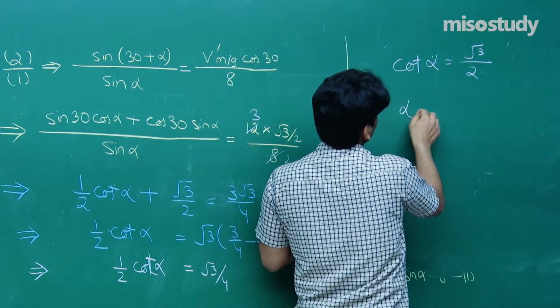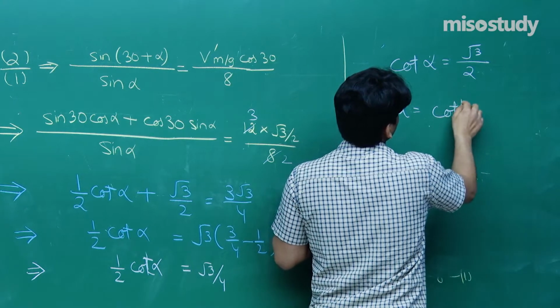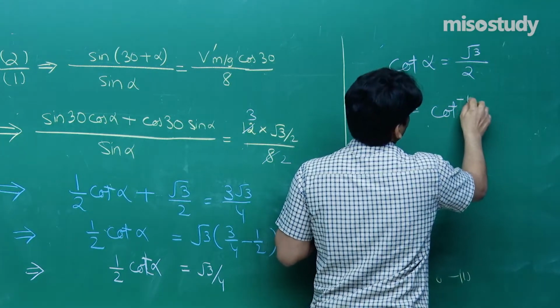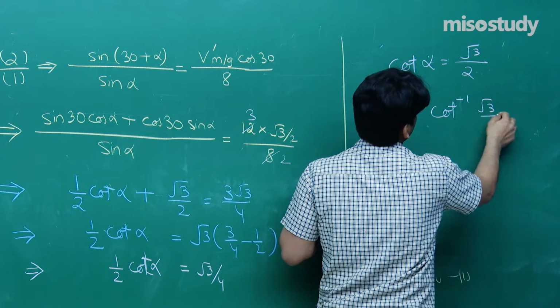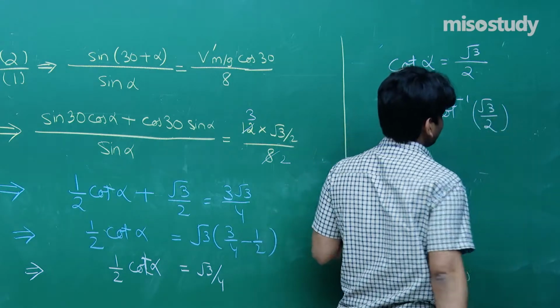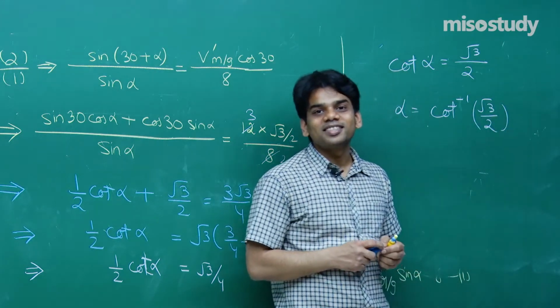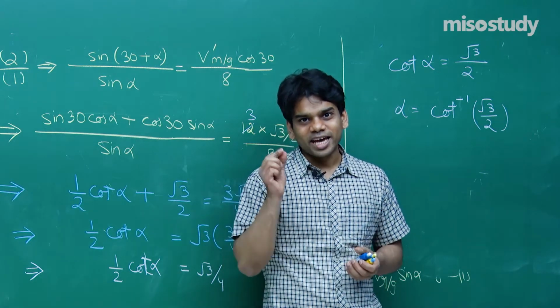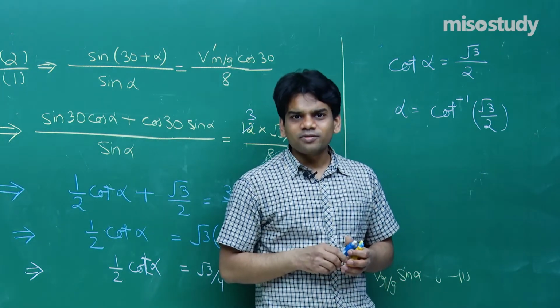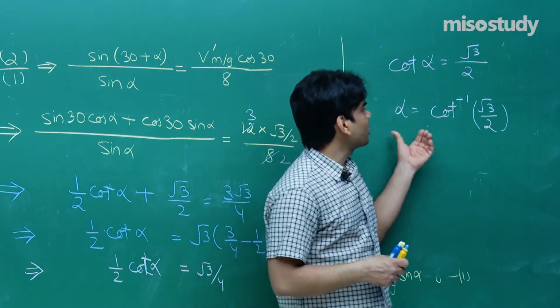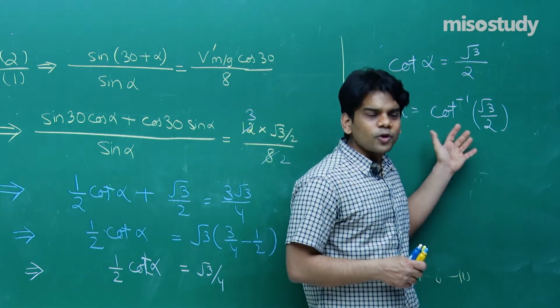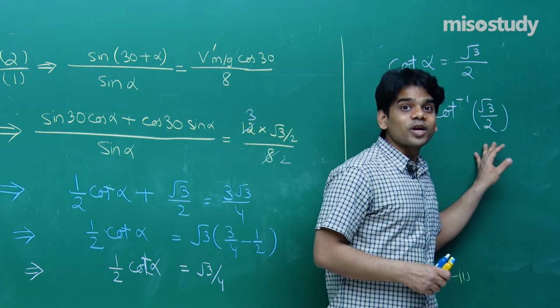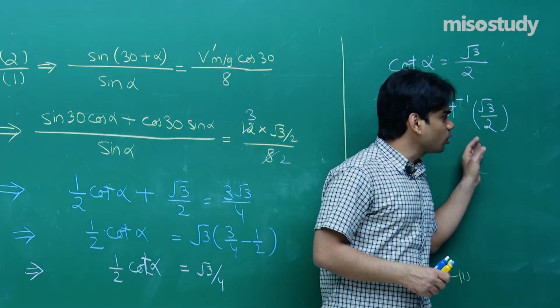So we got alpha is equal to cot inverse root 3 by 2. What does alpha signify? Alpha gives us the direction of the rainfall. As I have drawn the diagram, you can see that alpha I have mentioned. So first thing we have got the direction, that's alpha is equal to cot inverse root 3 by 2. So what do you do? Take note till here, and let me also complete by marking VRG. So take note till here.